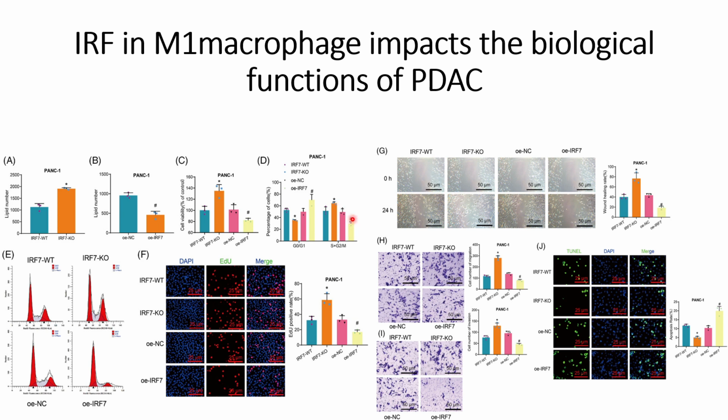So this S plus G2M phase increase is consistent where IRF7 is high in the M1 macrophages.